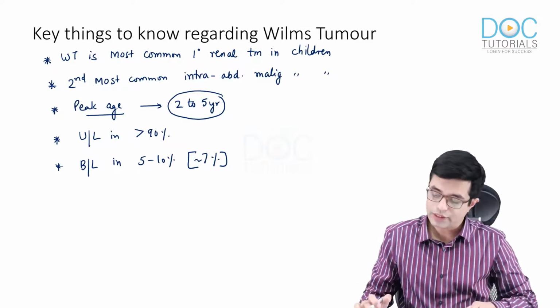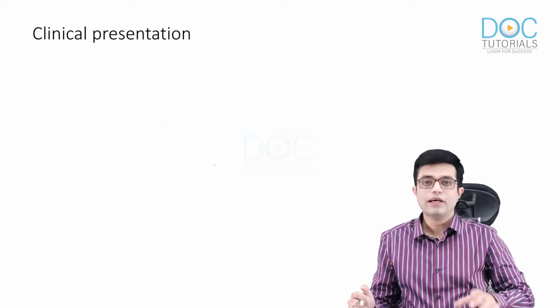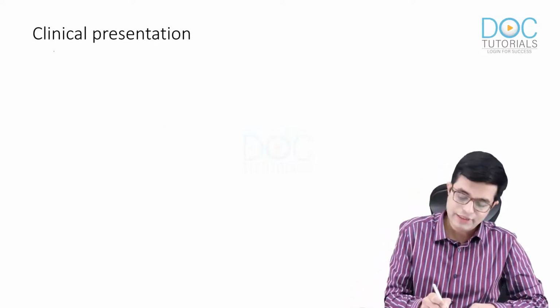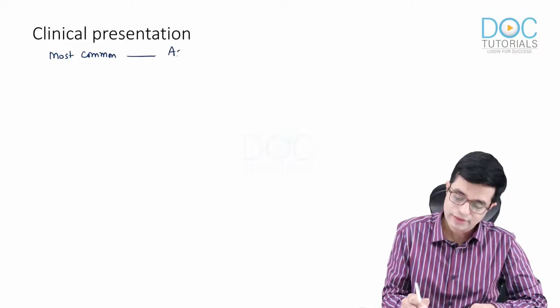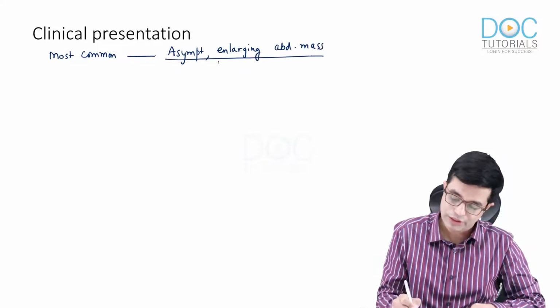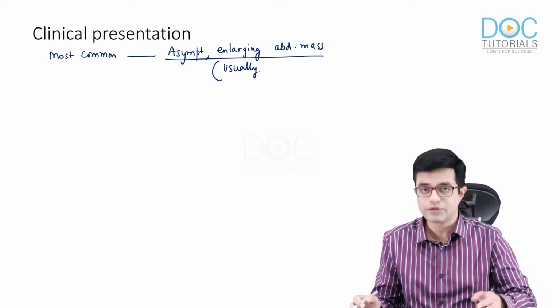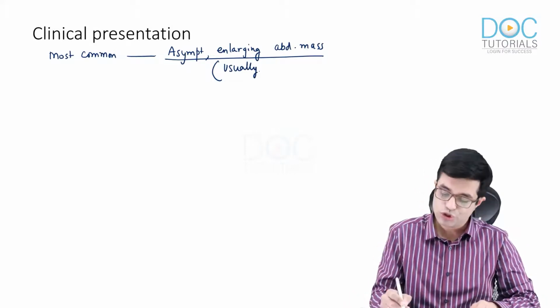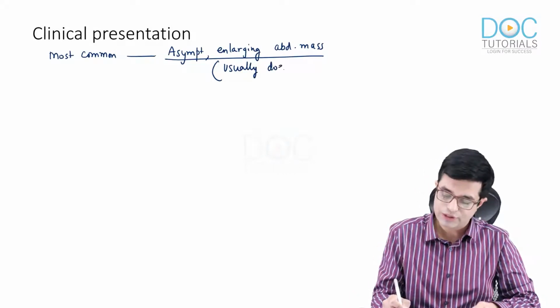Now, talking about the clinical presentation. The most common clinical presentation of Wilms tumor is an asymptomatic, progressively enlarging abdominal mass. The word usually is used because there are always exceptions in medicine and pediatrics: it usually does not cross the midline.